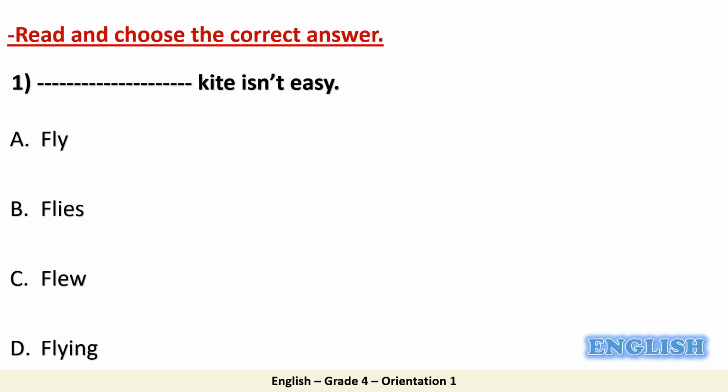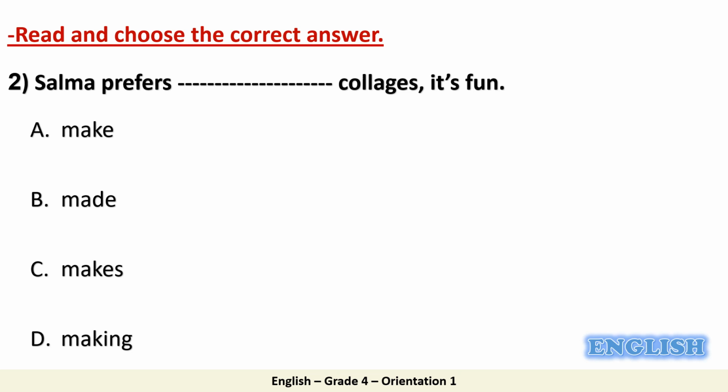Let's practice more. Read and choose the correct answer. Number 1. Flying kite isn't easy. What do you think? What is the correct answer? That's correct. Flying. Flying kite isn't easy. Number 2. Selma prefers making collages. It is fun. We have the word prefers. So what do you think? What is the correct answer? That's correct. The answer is making. Selma prefers making collages. It is fun.